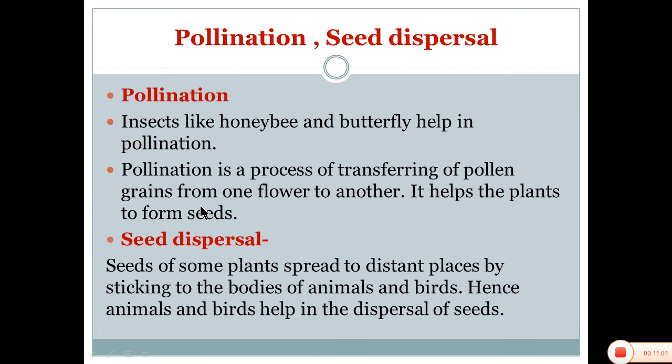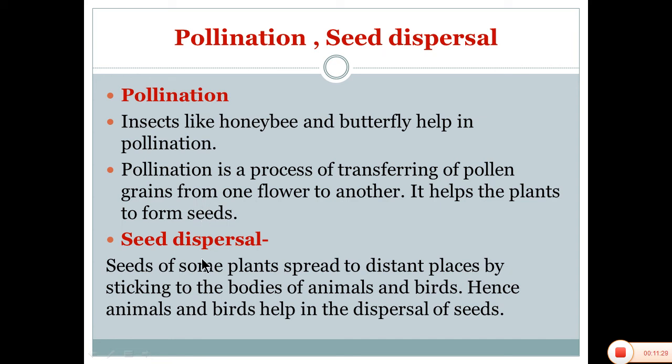Pollination: insects like honeybees and butterflies help in pollination. But what is pollination? Pollination is a process of transferring pollen grains from one flower to another, which helps the plant to form the seeds and grow into fruits.